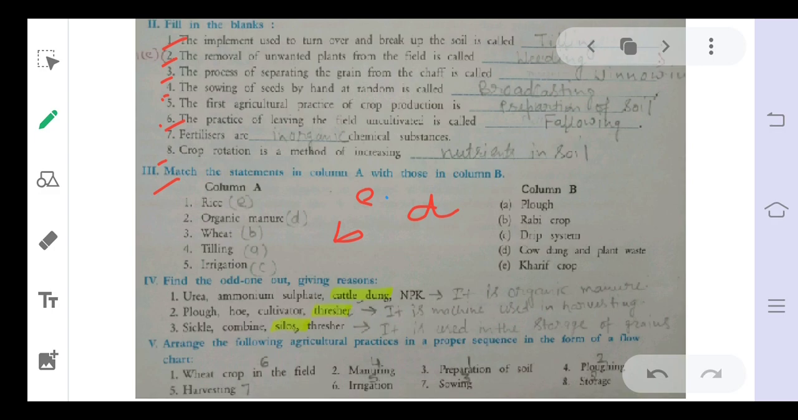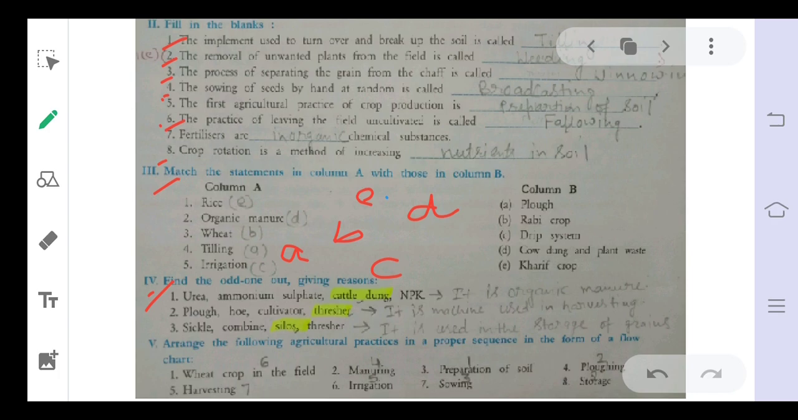Tilling: plow is the method of tilling, so it is option A. And irrigation involves the drip system, so it is option C. So the order is E, D, B, A, C. The next is find the odd one out, where different options are given in which some are common and one is odd. You have to select the odd one with a reason.